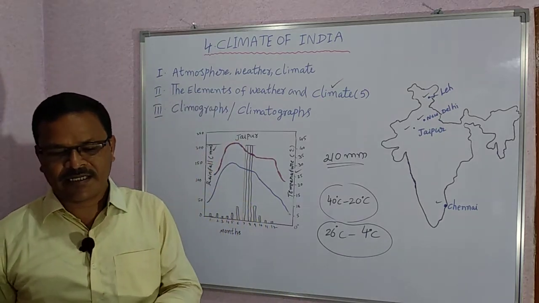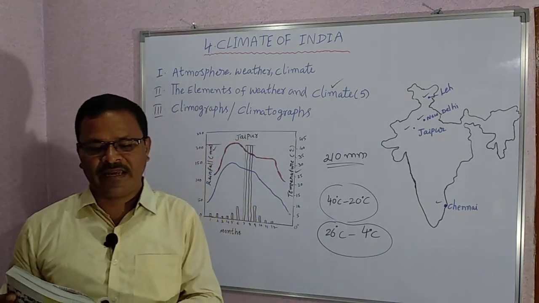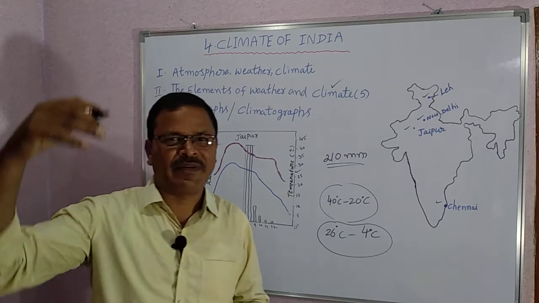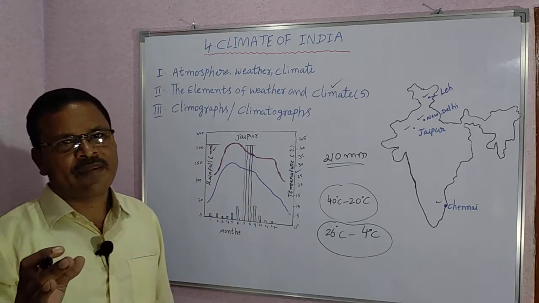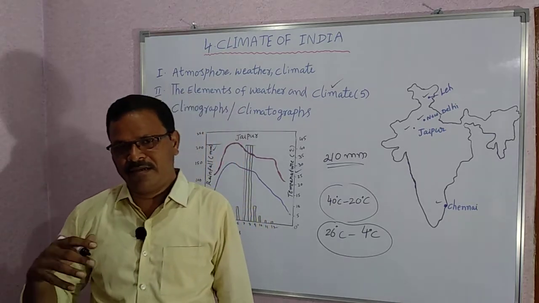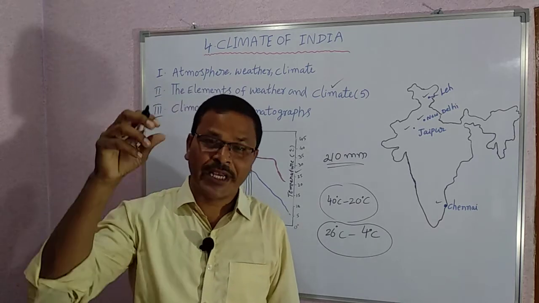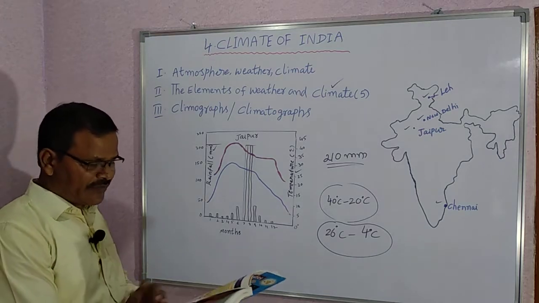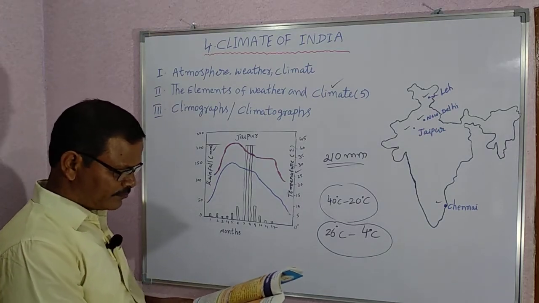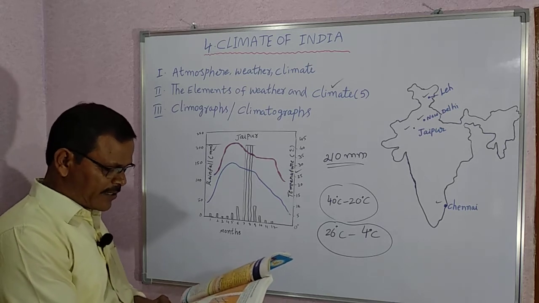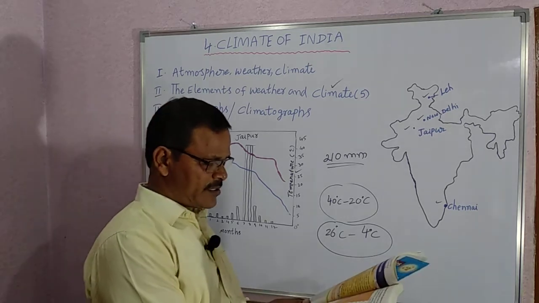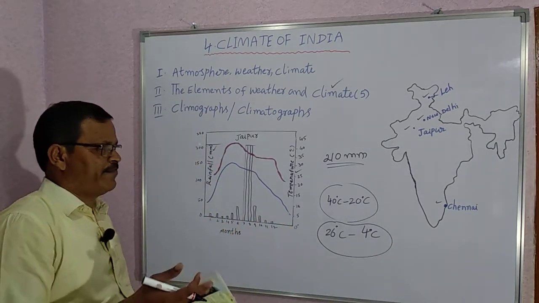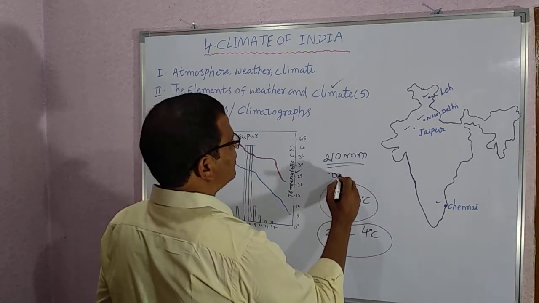Next, the last column is name the driest month and the rainfall for that month. Driest month means in which month Jaipur receives the lowest rainfall. If you observe this, in December it receives nearly 2 or 3 millimeters only. You have to write December.